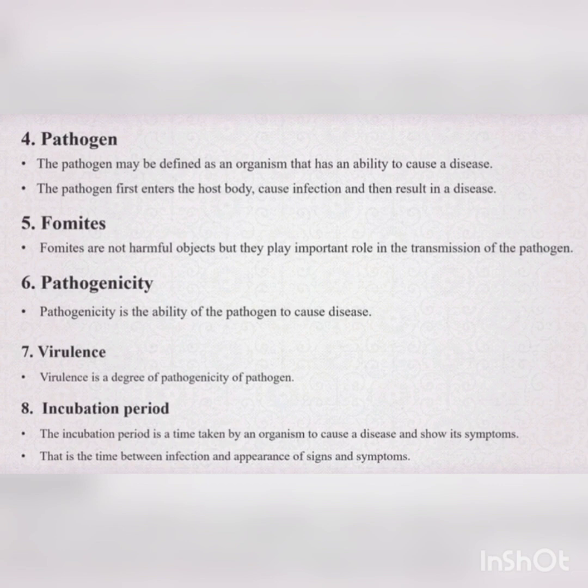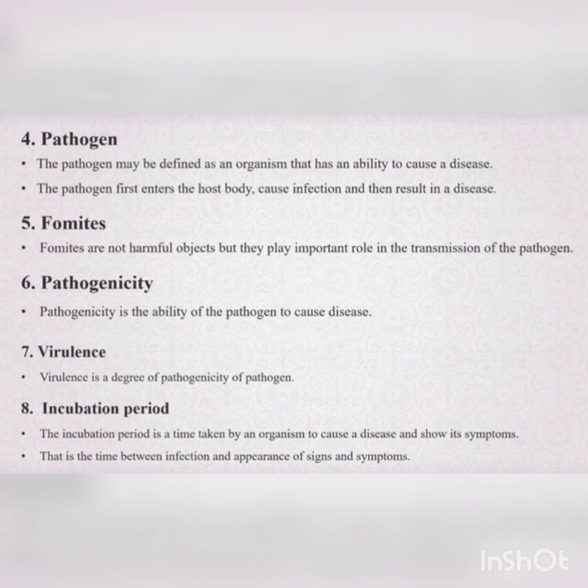Any organism which has the ability to cause disease is known as a pathogen. When it enters into the body, it will multiply and cause an infection, and then that will result in a disease. What happens? The pathogen will enter the body and cause the infection, and then that infection will lead to a disease. So that is about pathogen.